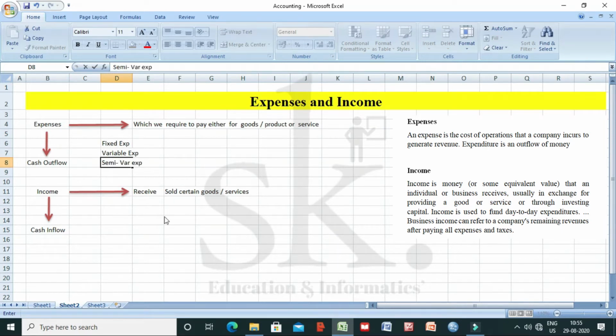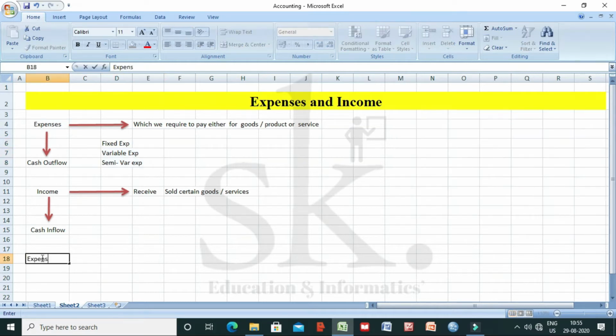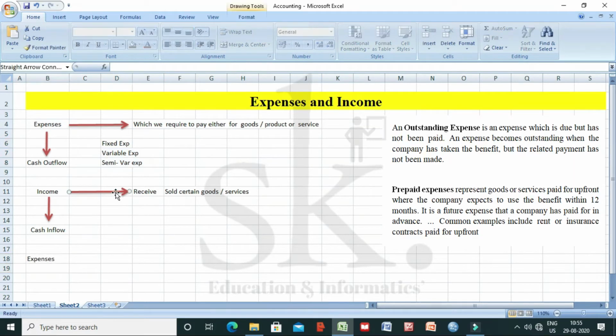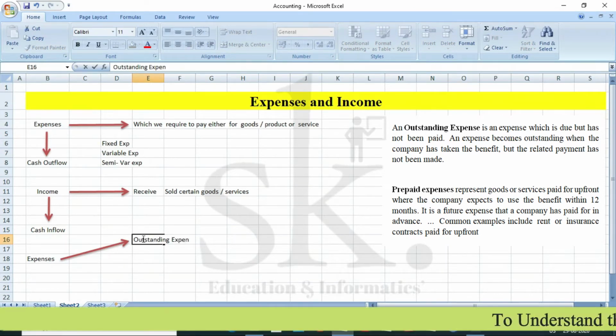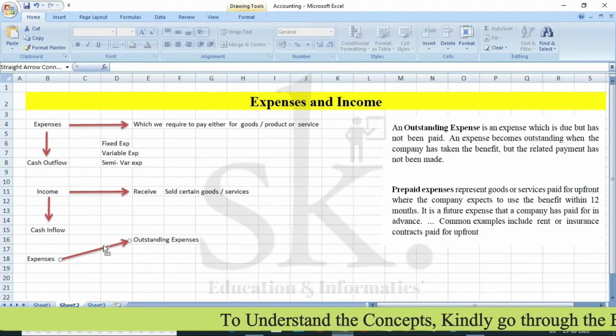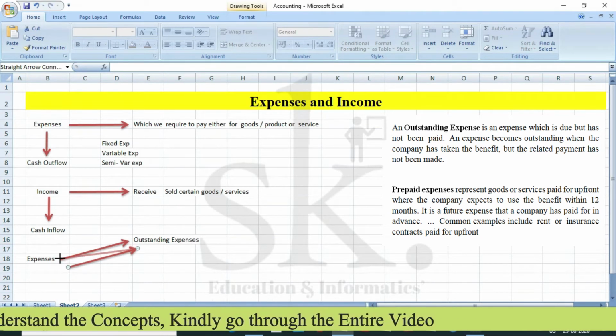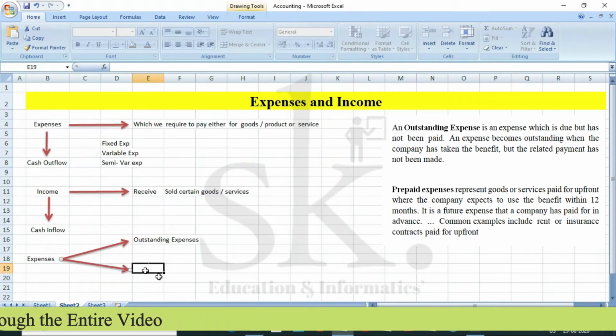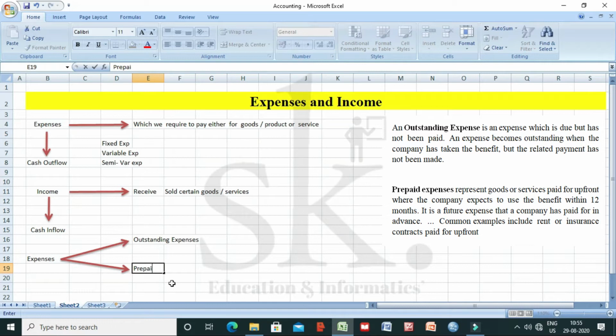In today's video, we are going to discuss two important terms which will be required with reference to expenses. One is the outstanding expense, and the other is the prepaid expense. These are two important concepts which you are required to know before we start our discussion with reference to accounting. So one is outstanding expenses, and the second one is prepaid expenses.